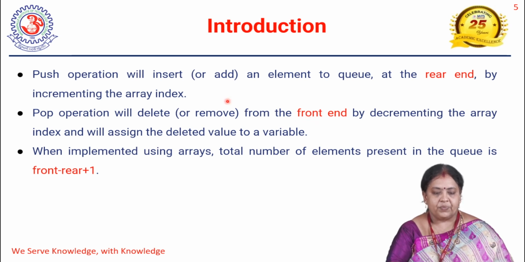Okay, so if we are implementing a queue by using arrays, the array index will be incremented when we insert an element, whereas if you go for deletion, the index will be decremented. When implementing using arrays, how many elements should be present in total? Front minus rear plus 1.